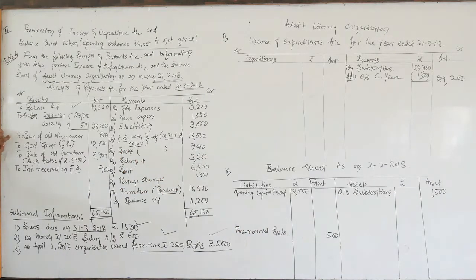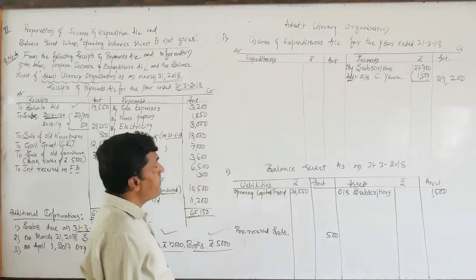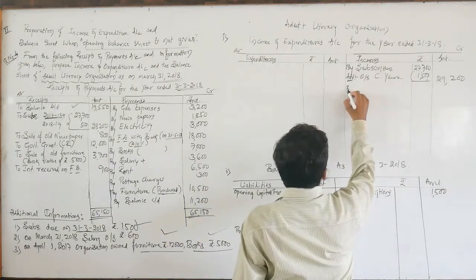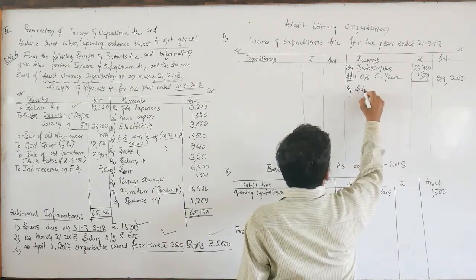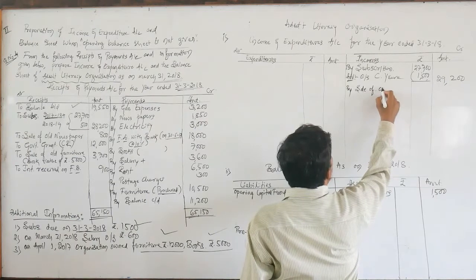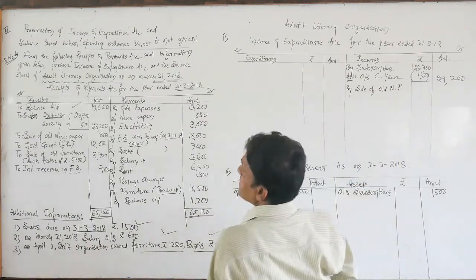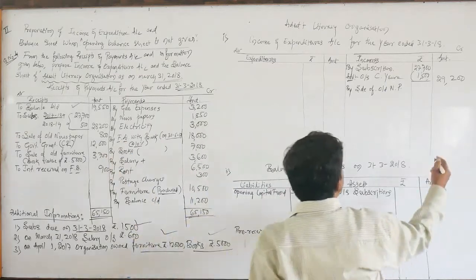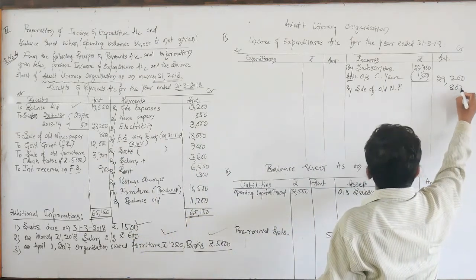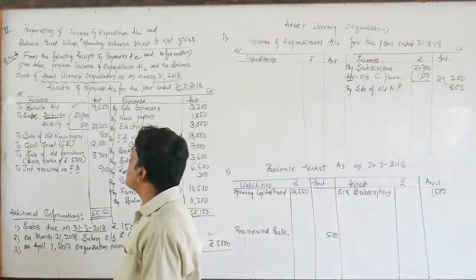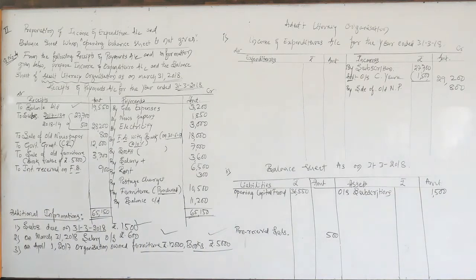Next one, sale of old newspapers. It is an income: sale of old newspapers of rupees 800. There is no adjustment for the rupees 800 of sale of old newspapers. Dear students,